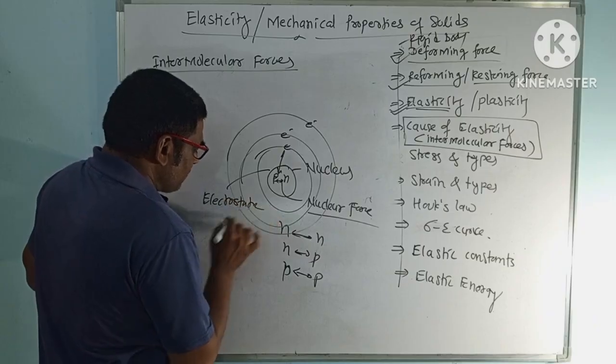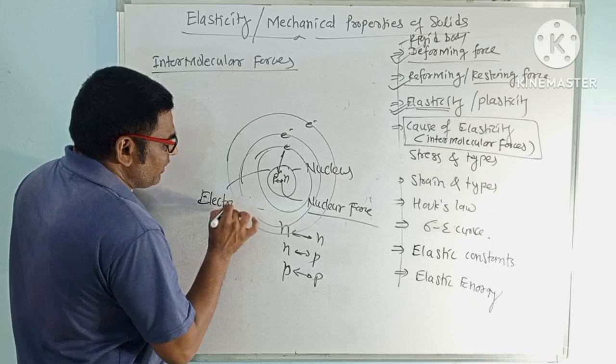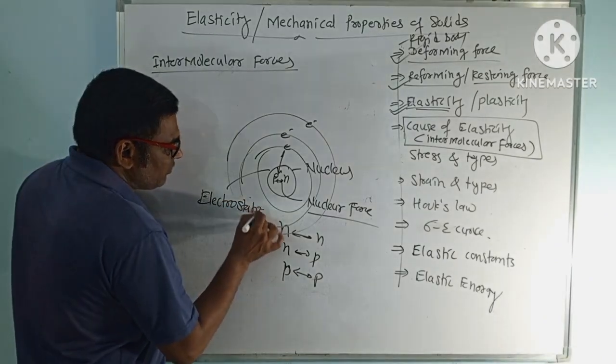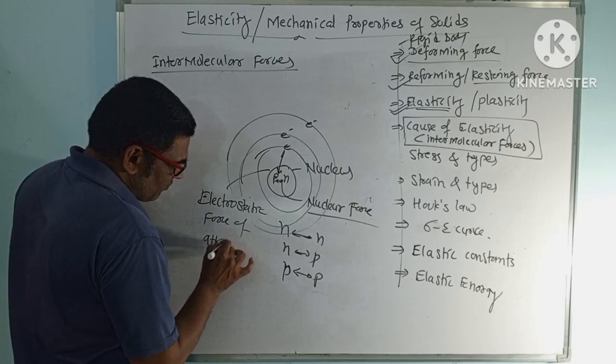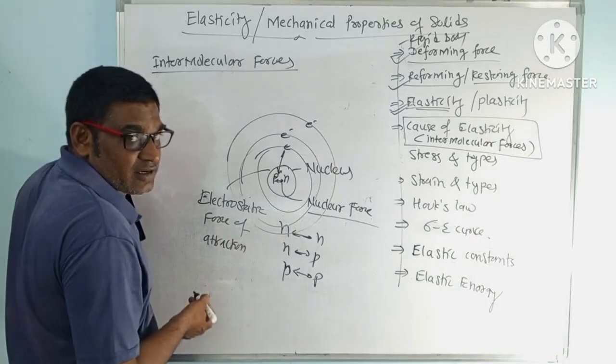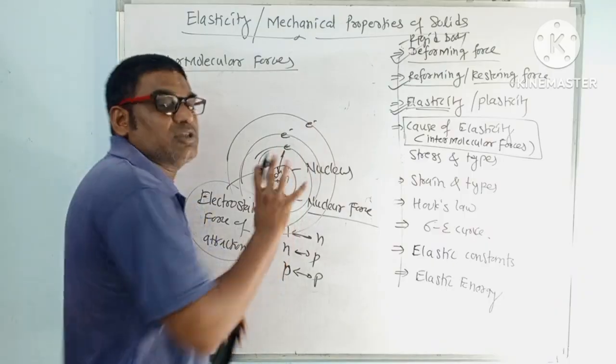This is the force responsible for the formation of the atom, we can say.